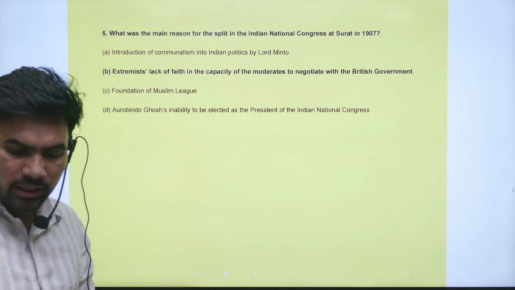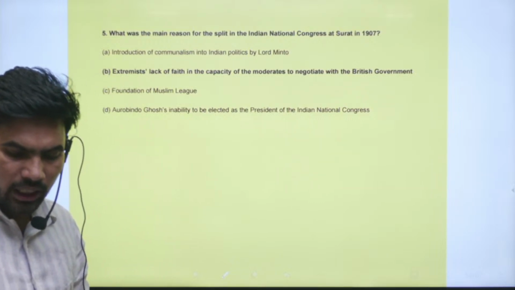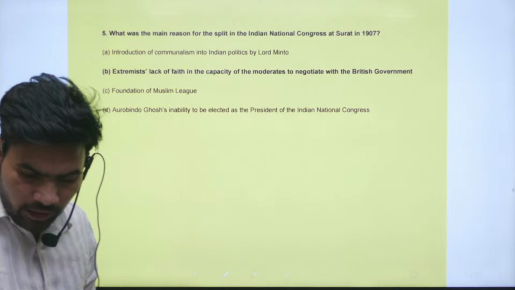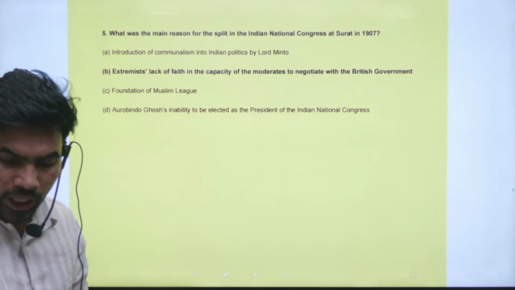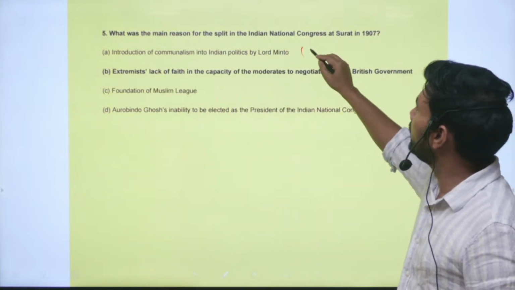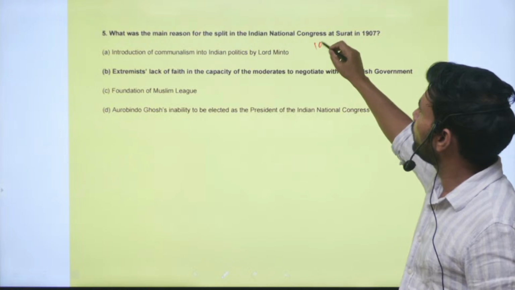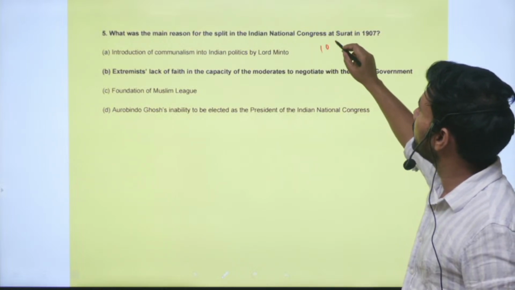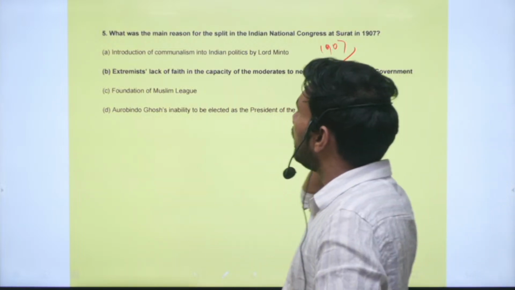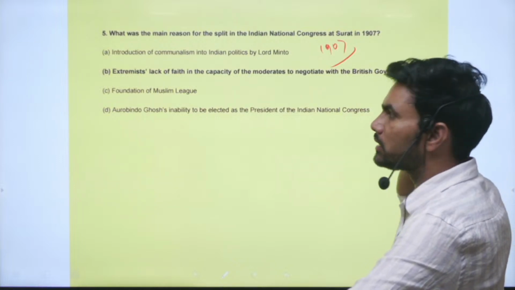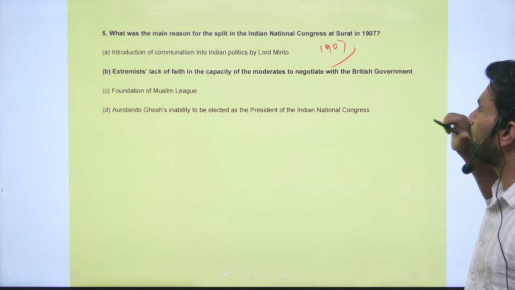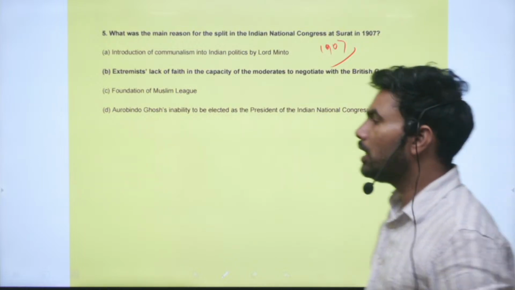What was the main reason for the split in the Indian National Congress at Surat in 1907? Option A, introduction of communalism into Indian politics by Lord Minto. This happened in the 1909 reforms, so it happened after the split in the Indian National Congress. Extremists' lack of faith in the capacity of the moderates to negotiate with the British government. Yes, this is the correct statement.